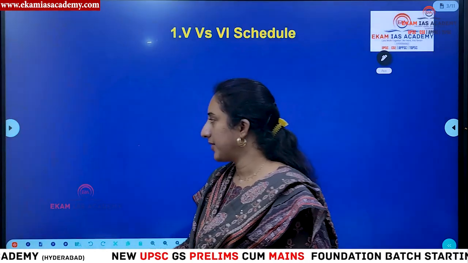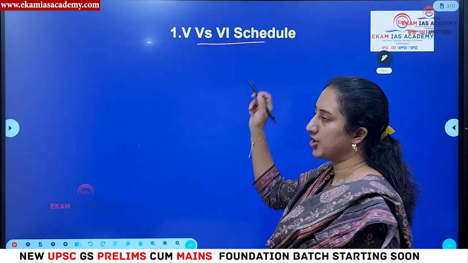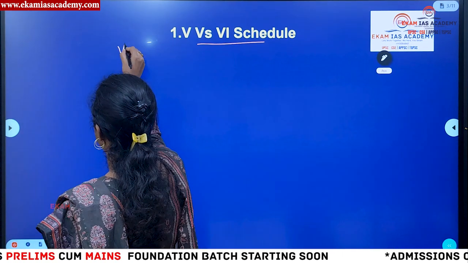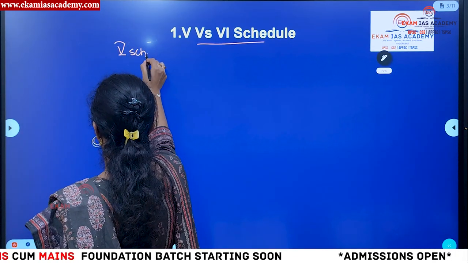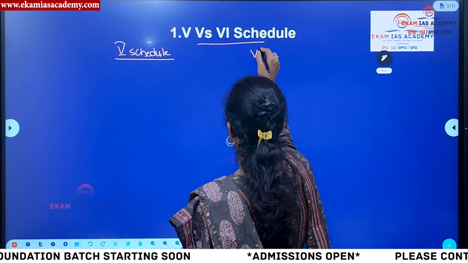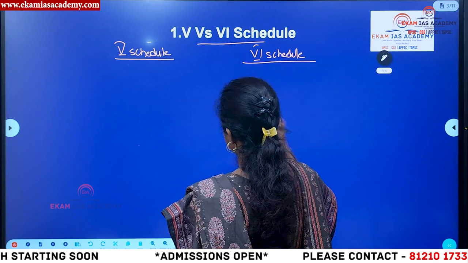So today, as part of the Concept of the Day series, we are discussing the 5th and 6th scheduled areas. Now let us understand the background. I'll explain in the form of a differential format so that you can easily understand. So we have 5th schedule and 6th scheduled areas. Now let us understand.